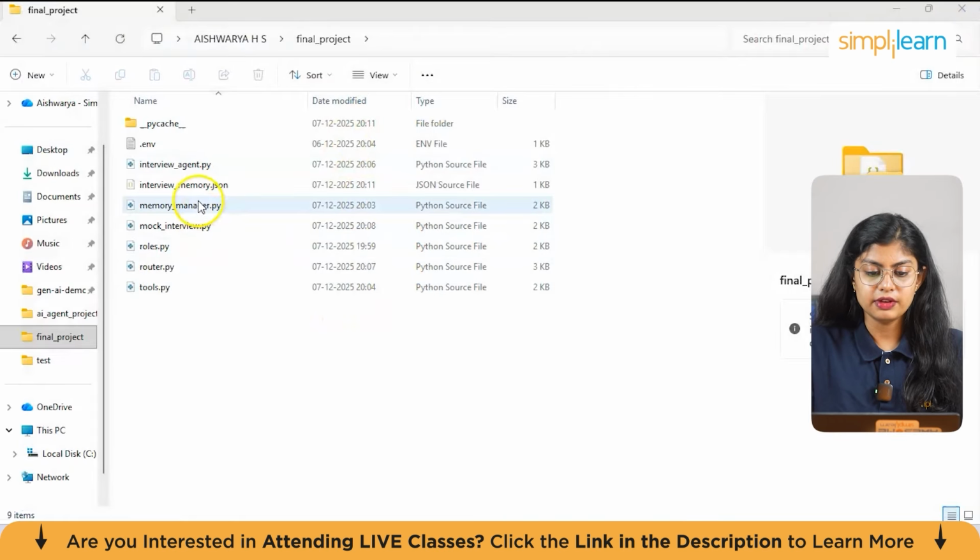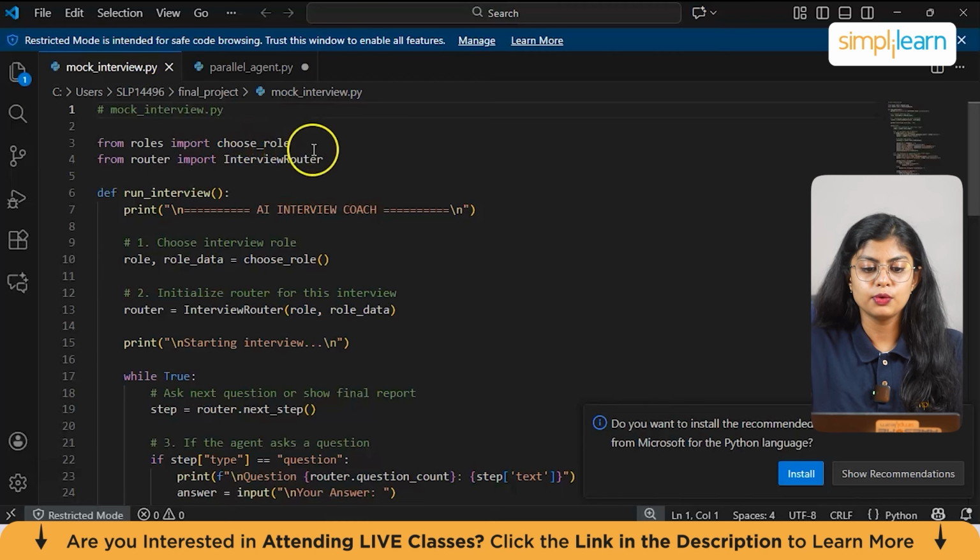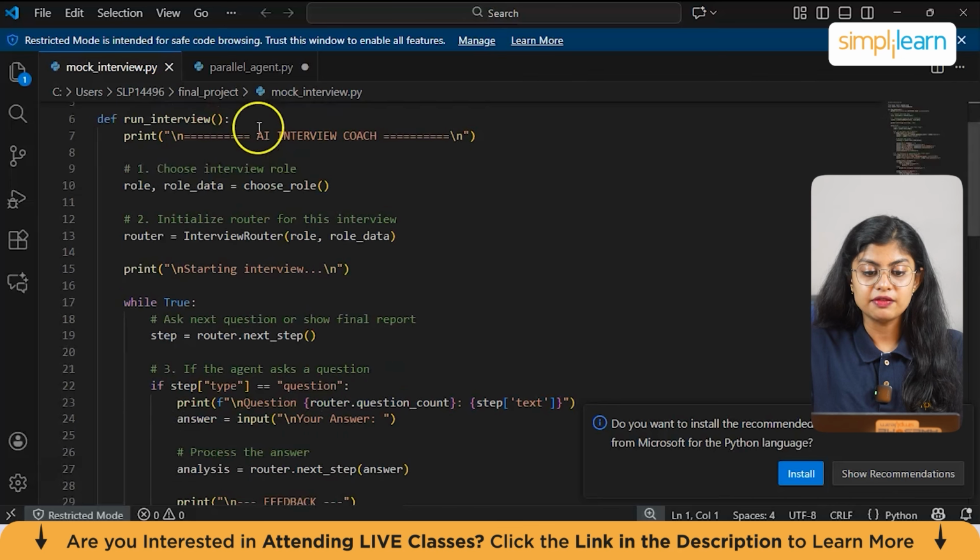And the last one we have is mockinterview.py. So here starting with from roles import choose role. This imports the role selector, which shows the available roles plus returns the user's choice. And then we have from router import interview router. This imports the interview controller that manages the entire Q&A flow. Coming next, we have the first function, which is def run interview, and it brings the AI interview coach with some is equal to sign.